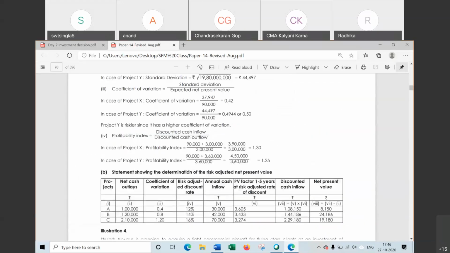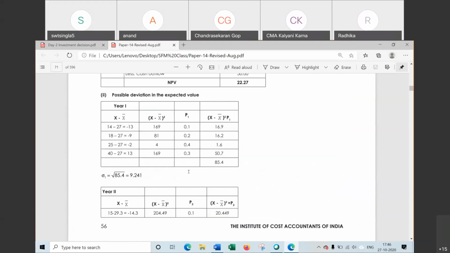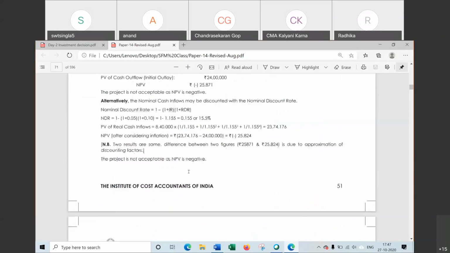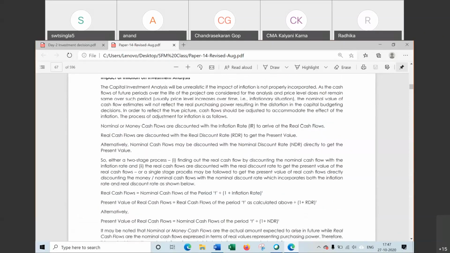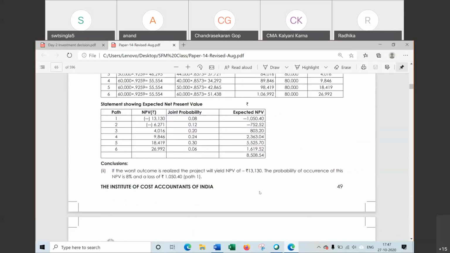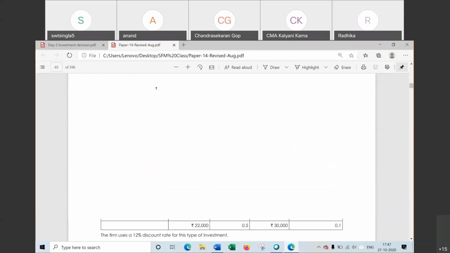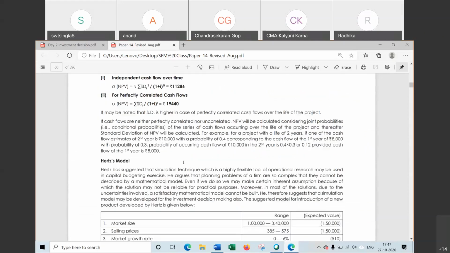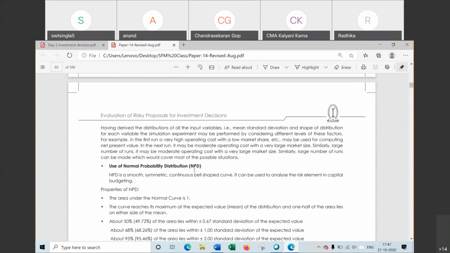Frequently asked questions from this chapter was decision tree, but this time decision tree it is difficult. Maybe the tree diagram will be given and worst and best outcome we have to select. That can be inflation, impact of inflation. This formula, again, question can be based on this one. Certainty equivalent, that is the easier one. That method can also be there. Now after this chapter, leasing and part B. These two chapters we have to do after this one. And after that, theory of part B we will do, and portfolio.